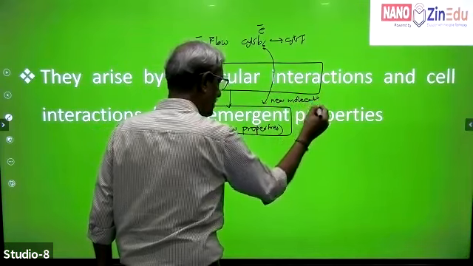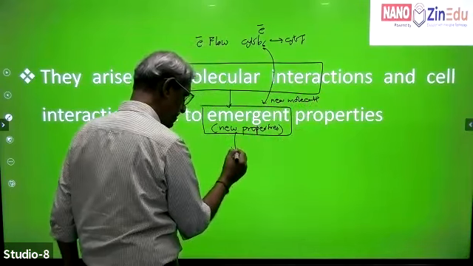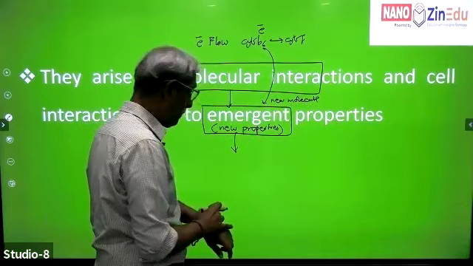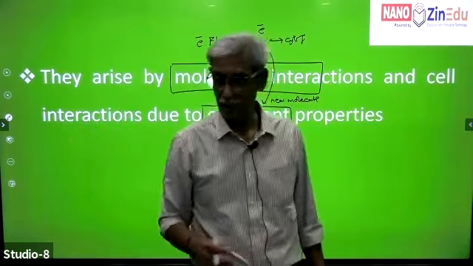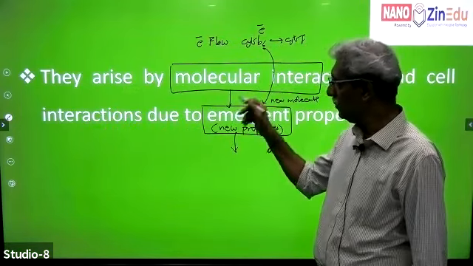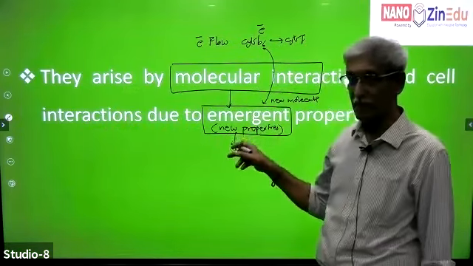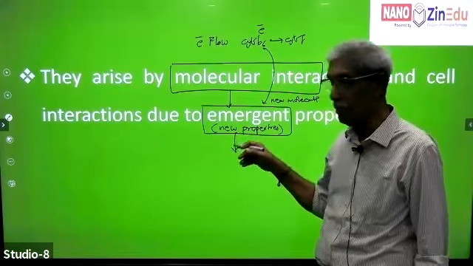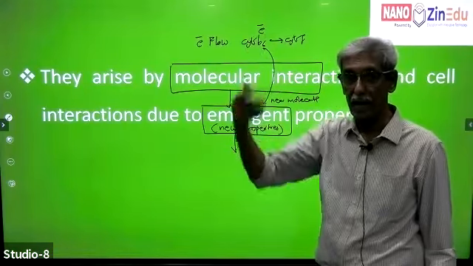And thereby what happens is we get what are called newer properties, which are primarily called emergent properties. So this is again very, very important. How do you get emergent properties? Emergence is the development of newer properties on a hierarchical scale.